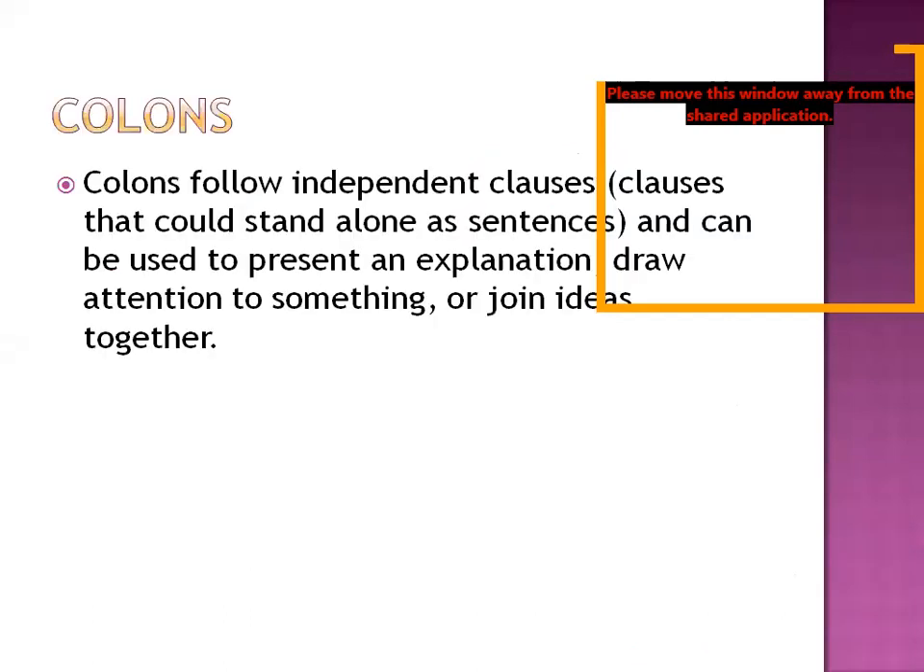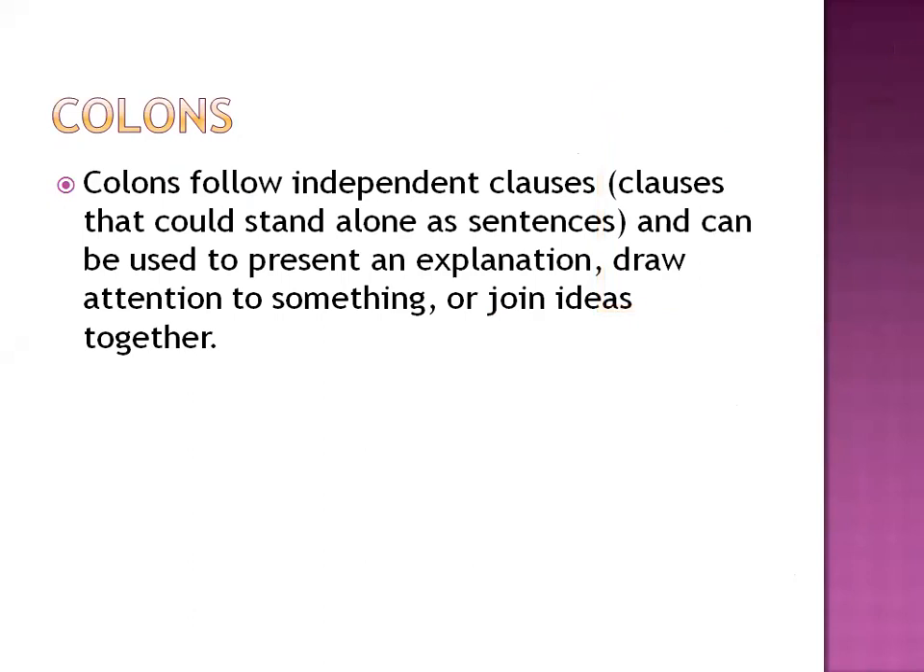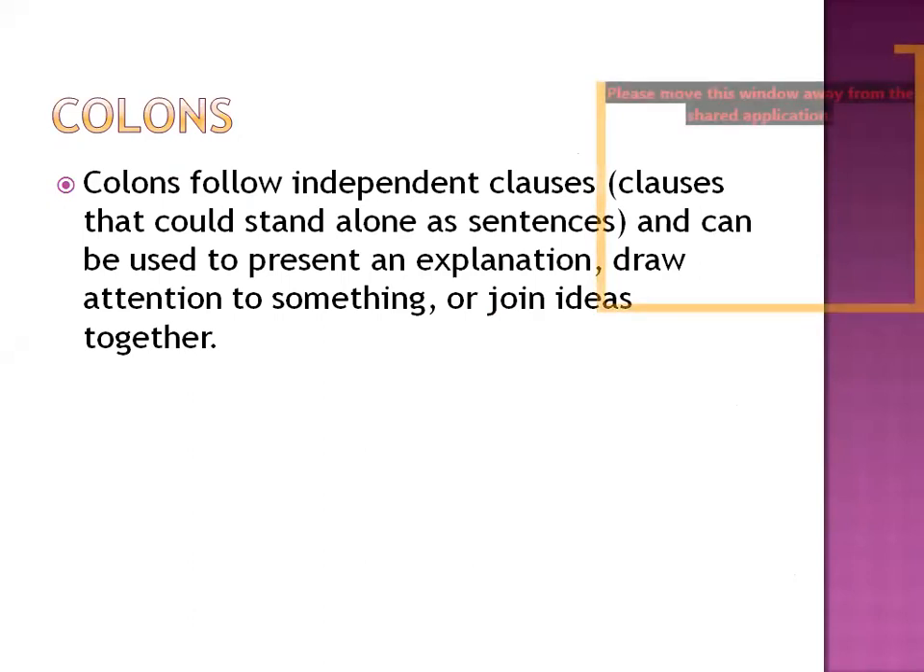First of all, we have colons. What are colons? Colons follow independent clauses that could stand alone as a sentence. What are clauses actually? Clauses are parts of a sentence. Two, three, four different clauses separated with commas make one sentence. So when we break different clauses apart, each becomes a sentence. So a clause is a part of a sentence.